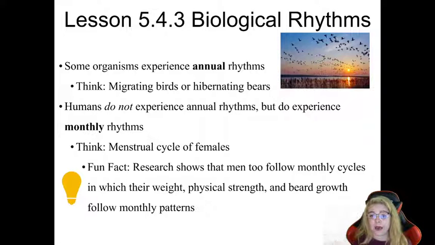But men actually may experience monthly fluctuations in things like their weight, their physical strength, the rate that their beard grows, and different factors. So it may not be as obvious as a female's monthly rhythm, but still, interesting fact, men experience a similar thing.